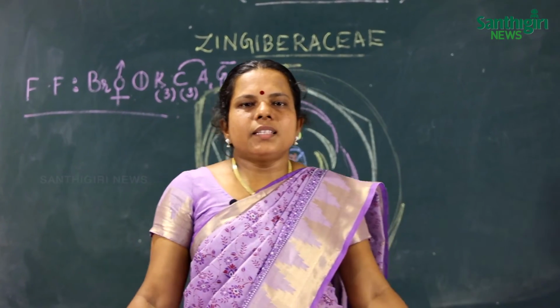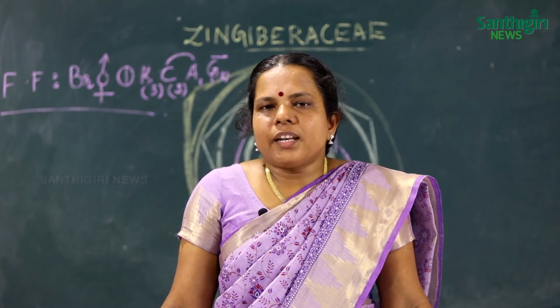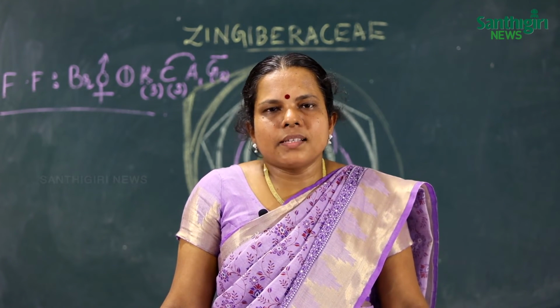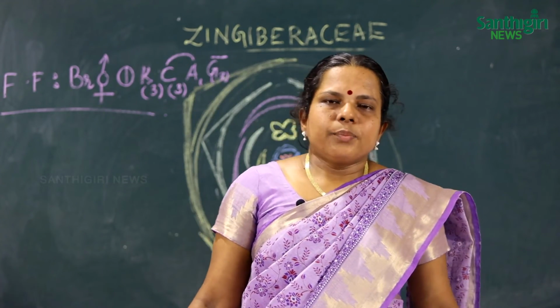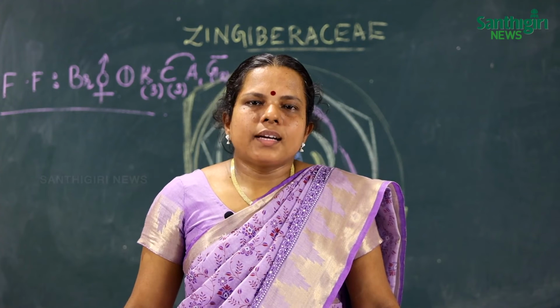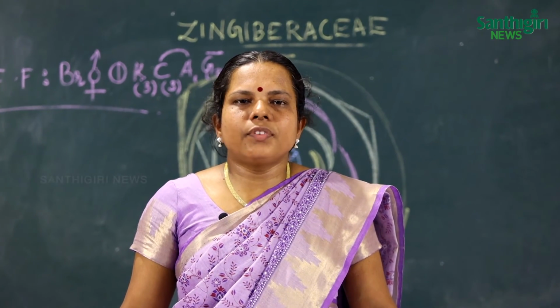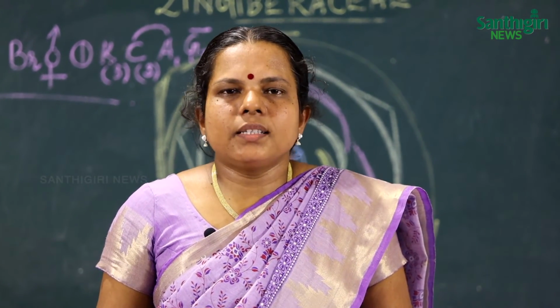First one is Zingiber officinale, which is commonly called ginger, and both the dried as well as the fresh forms of ginger can be utilized for the preparation of medicine.